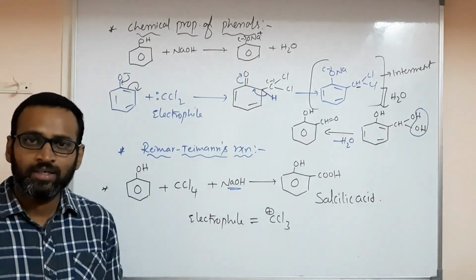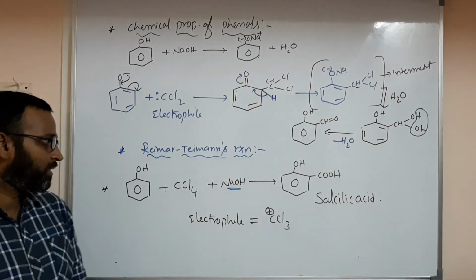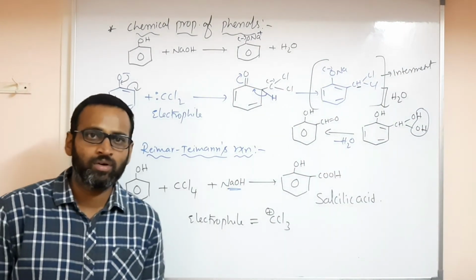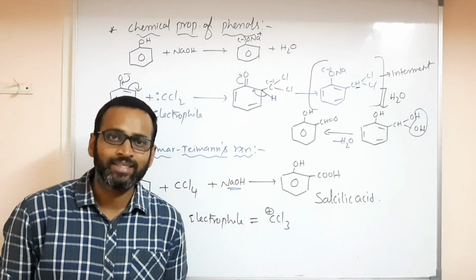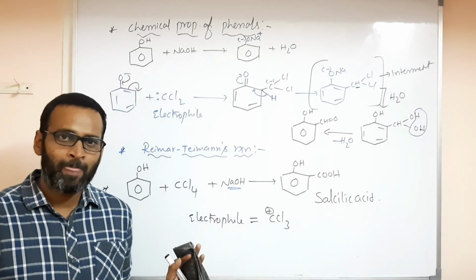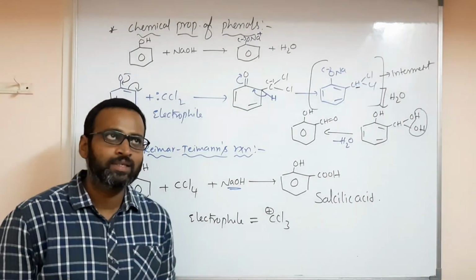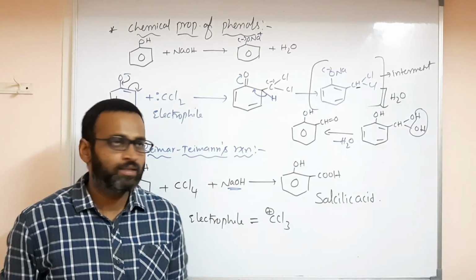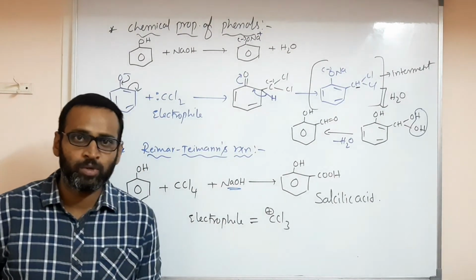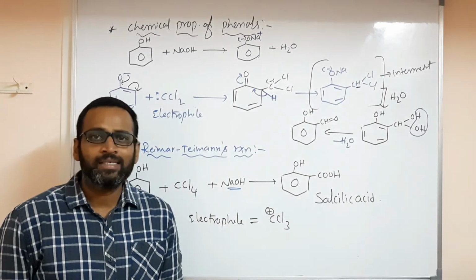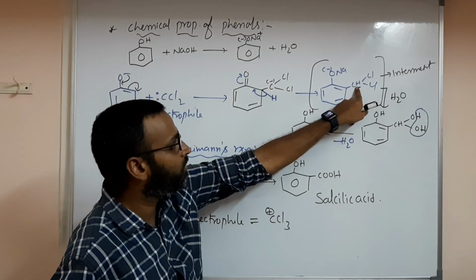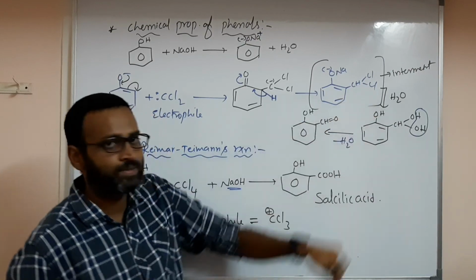So please write down all these things, important. How am I remembering? Phenol when reacted with CCl4 instead of chloroform gives salicylic acid. Its electrophile is CCl3 plus. In Reimer-Tiemann reaction, when phenol reacts with chloroform and base, I wrote NaOH, you can take KOH also, then the product is salicylaldehyde, OH and CHO, and the intermediate is this. This is not the negative charge, I just represent it like this.